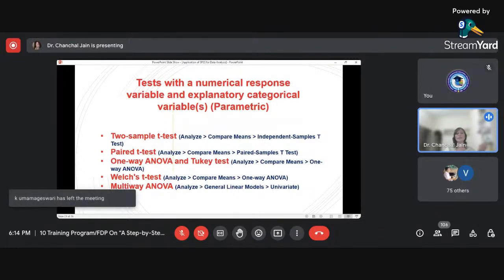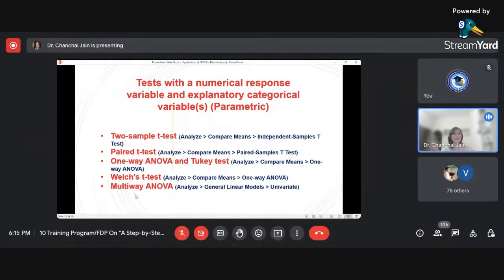In that case, these are the ranges of tests available which you can perform. First one, two sample t-test, then paired t-test, then one-way ANOVA and Tukey test, and Welch's t-test and multi-way ANOVA. These are the various categories available which we can perform on that data. I am showing you these things for this session's purpose, but all these tests vary according to your purposes and objectives, which type of thing you want to find. According to that, you need to decide from the range that this test is appropriate for my data set. You need to keep this in your mind.